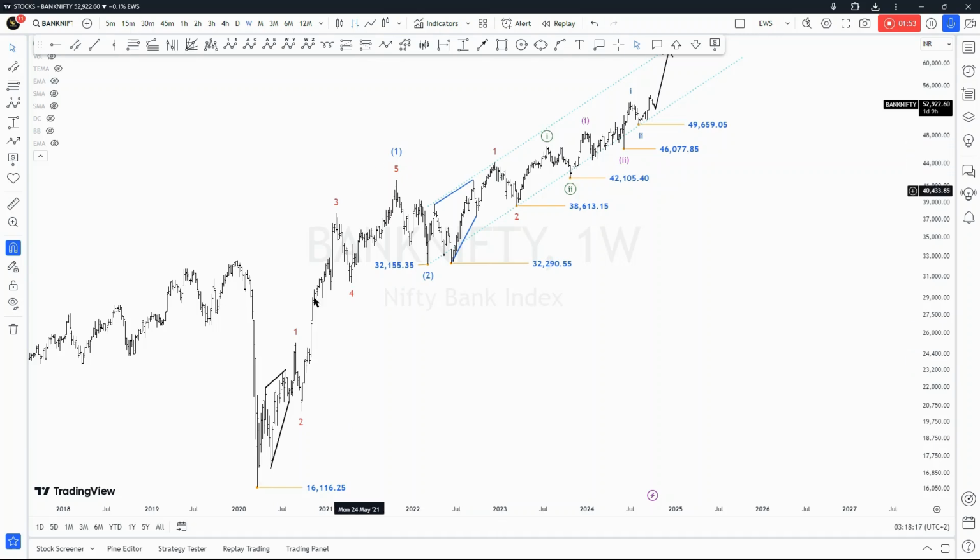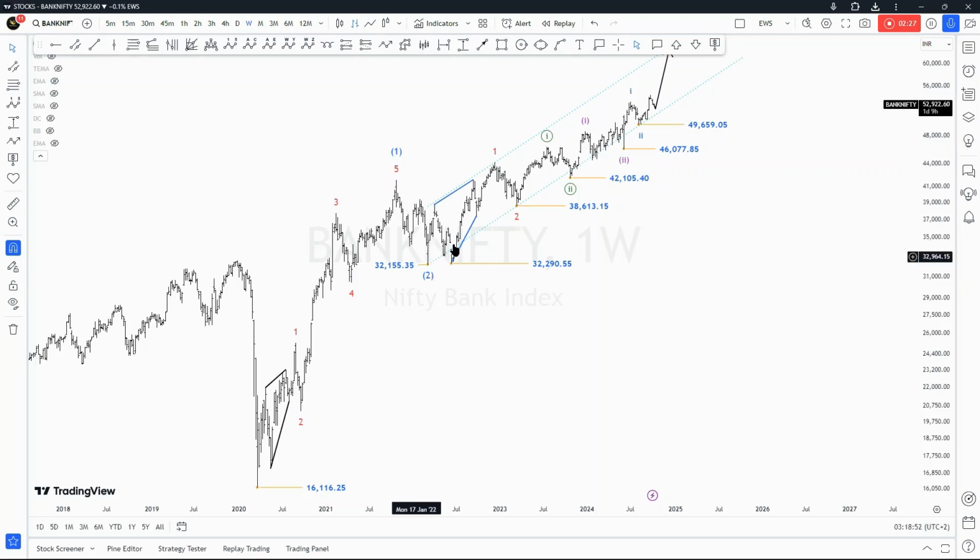And then I labeled that five waves to the upside as wave 1 of the intermediate degree, and then we saw a decline down to 32,155 Indian rupees, which is marked. Following that, we saw a rally and then again a decline. But the decline kind of failed to completely retrace the wave 5 top of wave 1 to establish wave 2.